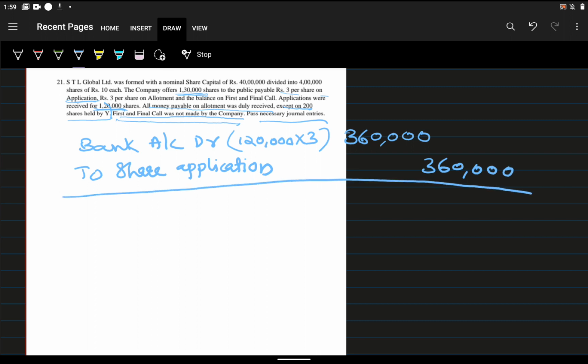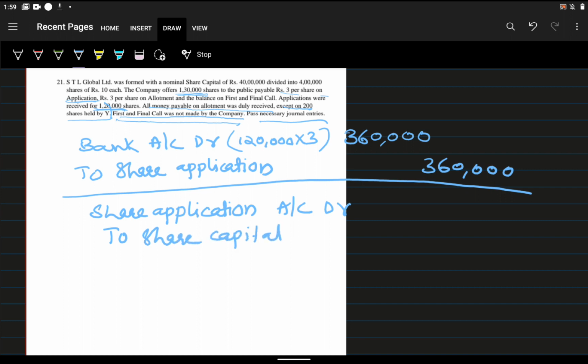Second, we will transfer this into share capital. So share application account debtor to share capital, 3,60,000.